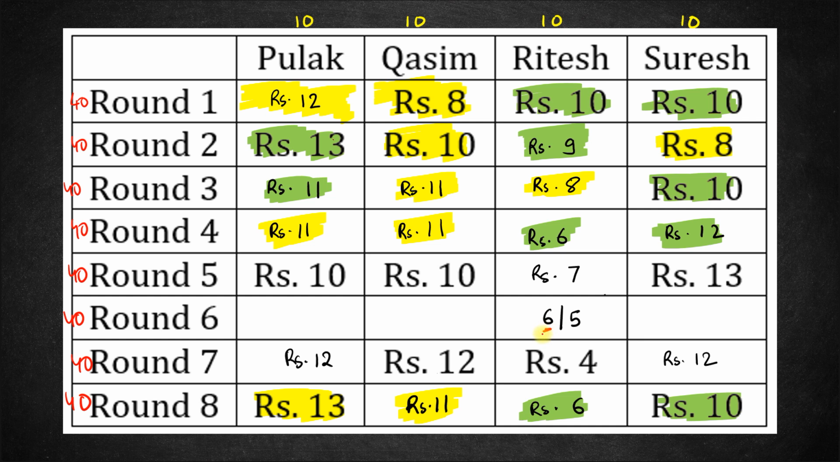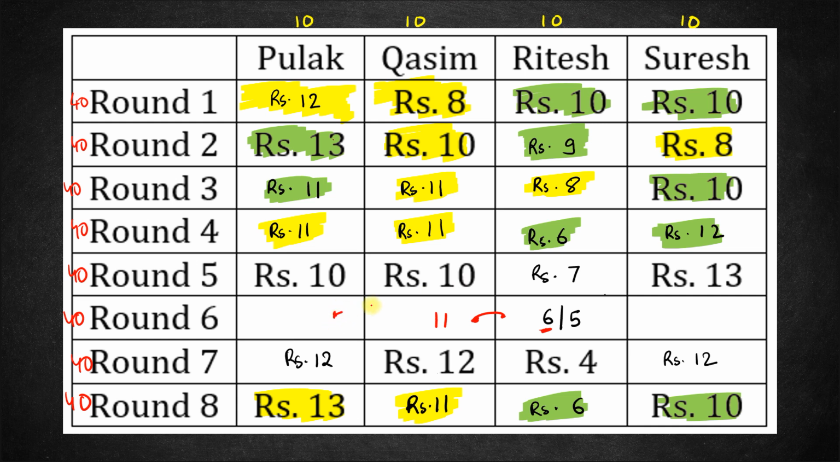Let's consider the case of 6. If this is 6, this effectively means that Ritesh's amount decreases by 1 rupee. Correct? So if Ritesh's amount is decreasing by 1 rupee, the person in his pair would gain 1 rupee, and that person definitely cannot be Suresh. Suresh's highest amount is 13, so Suresh cannot gain 1 rupee. So let's consider Qasim. Let's consider Ritesh and Qasim paired. So Qasim has 11 rupees. If this is 6, this is 11. Okay. So the total amount that they have is 17.